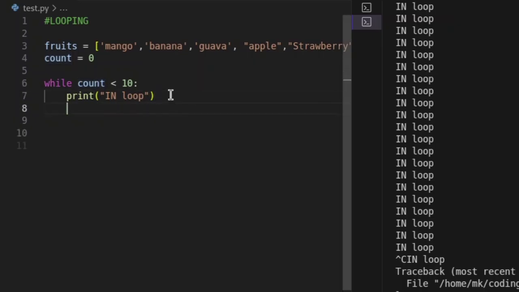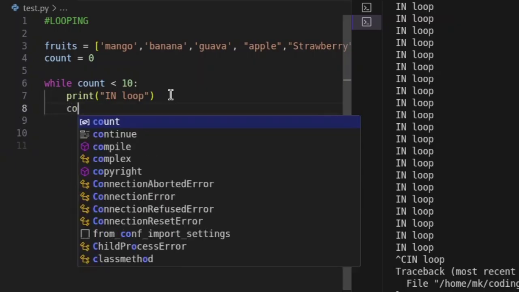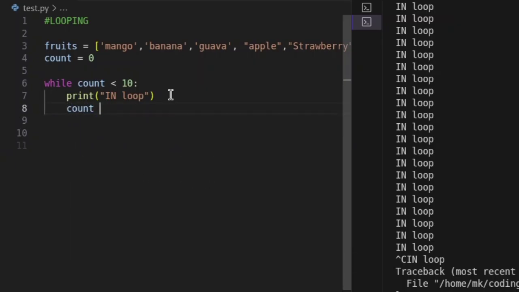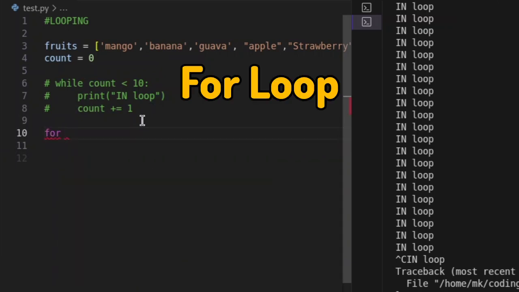So now we understand while loop. Let's go on and understand for loop. So we have to use that count plus equal to 1 to keep adding 1 to that count variable so that our condition is later on going to be false. Otherwise, we're going to end up with infinity loop. So now I hope you understand that while loop is a condition based loop. Now we're going to go on and understand for loop.